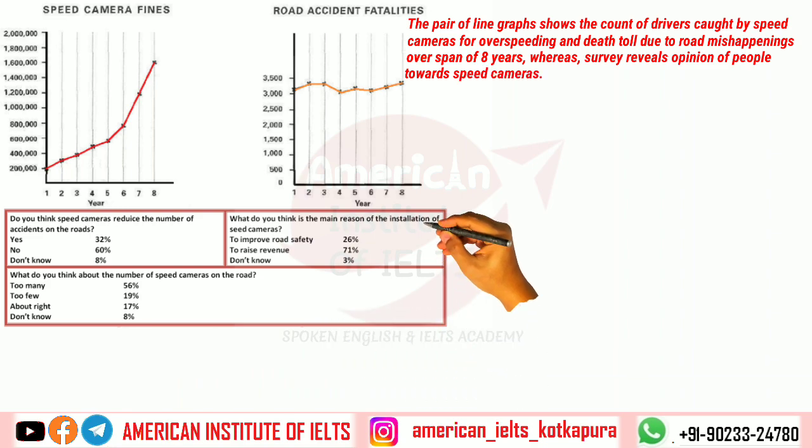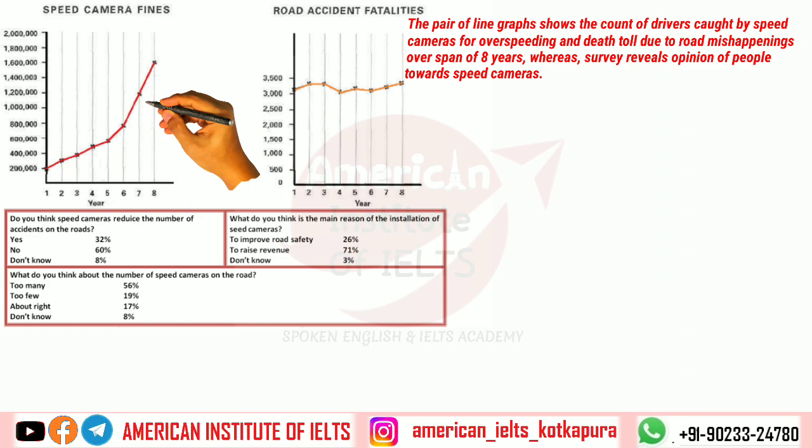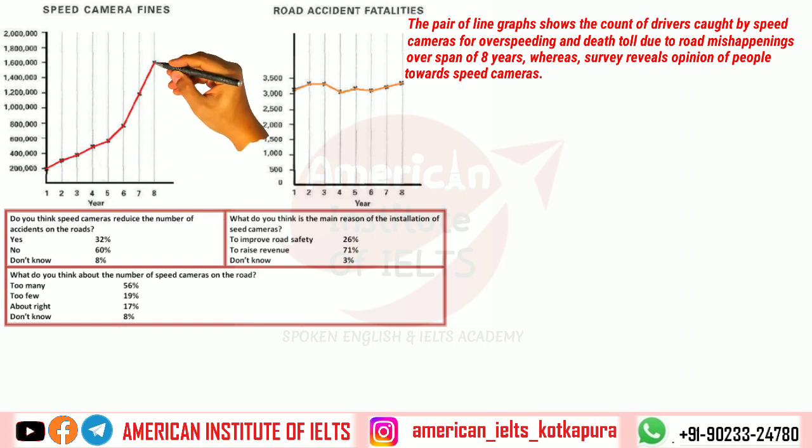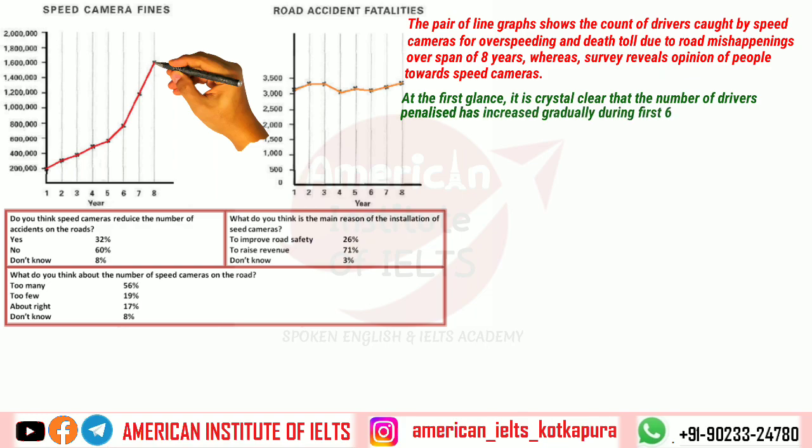Now let us talk about our first chart, which is actually talking about the number of drivers penalized, and we very well know that during the initial half the number has increased steadily, whereas there was an alarming increase later. So let's put this sentence. At first glance it is crystal clear that the number of drivers penalized has increased gradually during the first 6 years and alarmingly during the last 2 years, right?